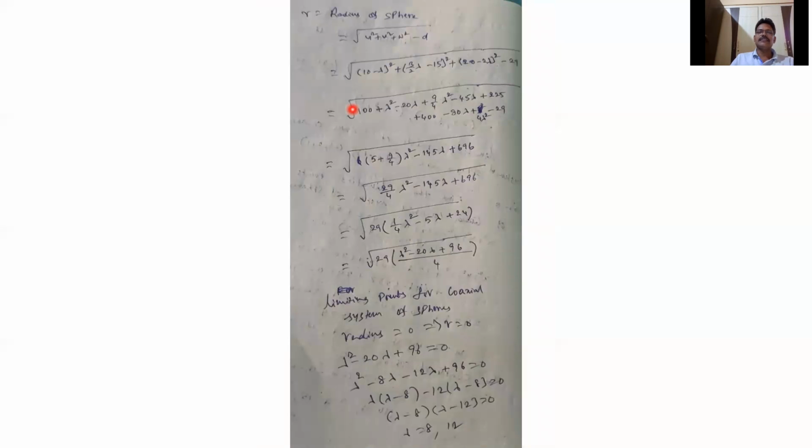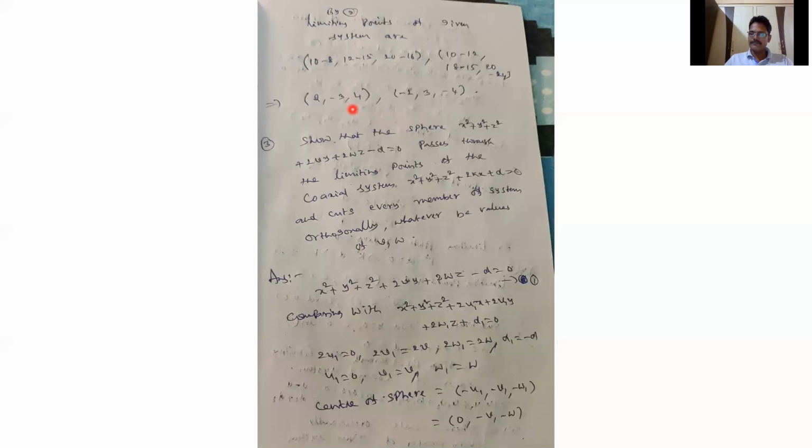Just find the radius and equate it to 0, and substitute the value of lambda in the centers of the point spheres. So finally, a point sphere means the sphere whose radius equals 0. The centers of point spheres are called limiting points.